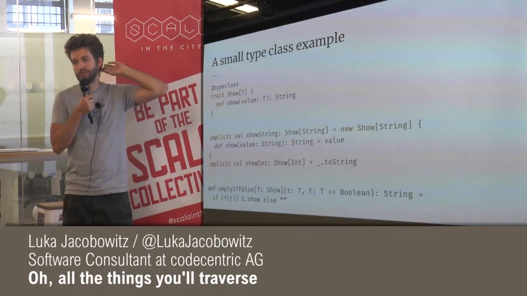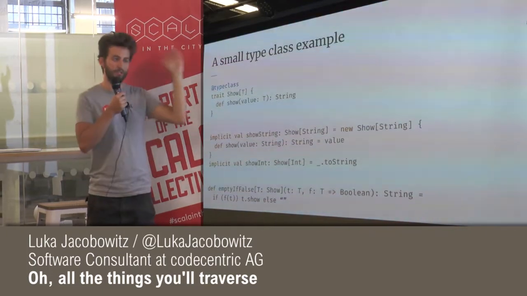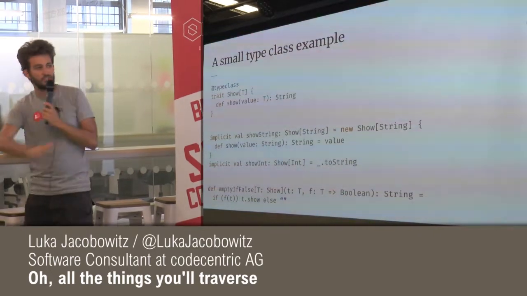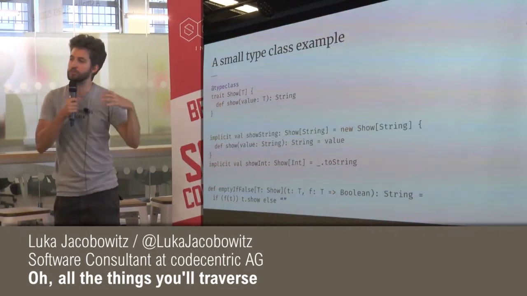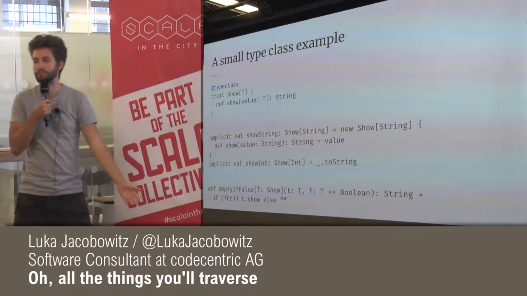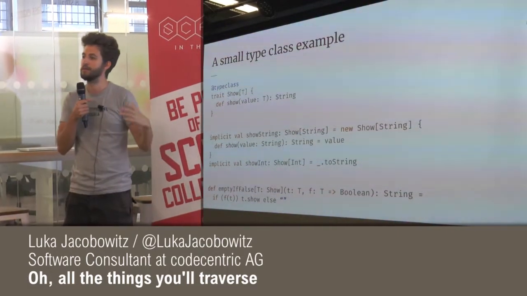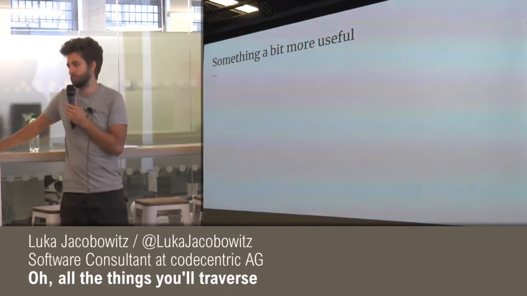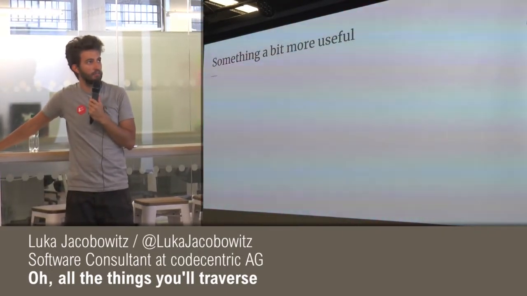There are some other options, but I don't want to go into the details of Simulacrum because that's a whole other talk probably. But this is the basic idea. We constrain our type parameters T to a specific type class, and then we can use them in an abstract way. So this was neat, I guess, but let's look at something a bit more useful.